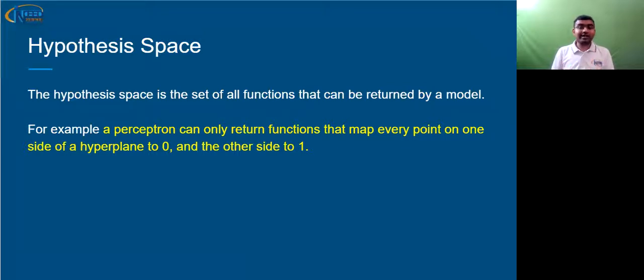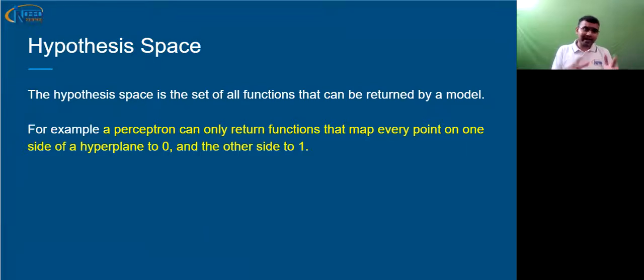One perceptron can only return a function that maps every point on one side of a hyperplane to 0 and the other side to 1. So it is just mapping to 0 and 1. Whatever number of functions are there, they are doing the same activity, and those functions, in this case, are the hypothesis space.